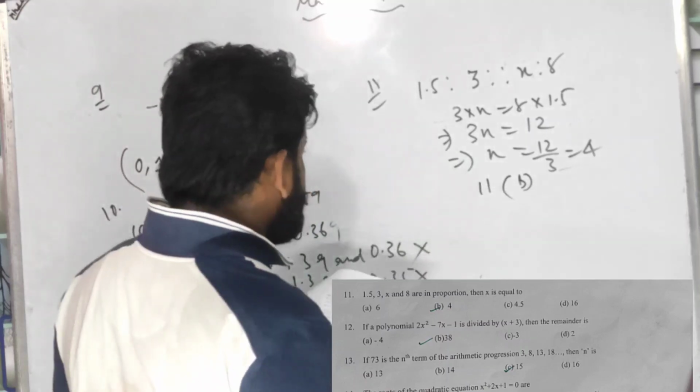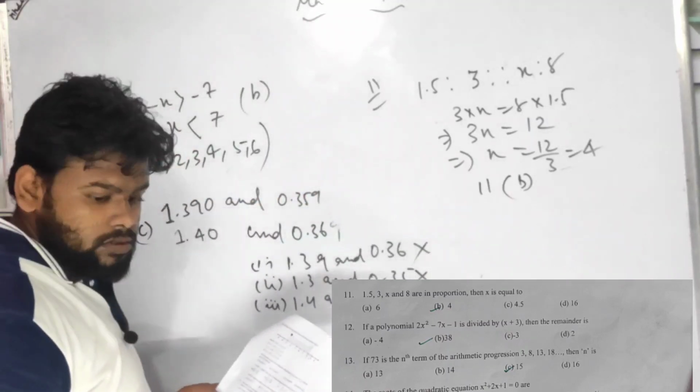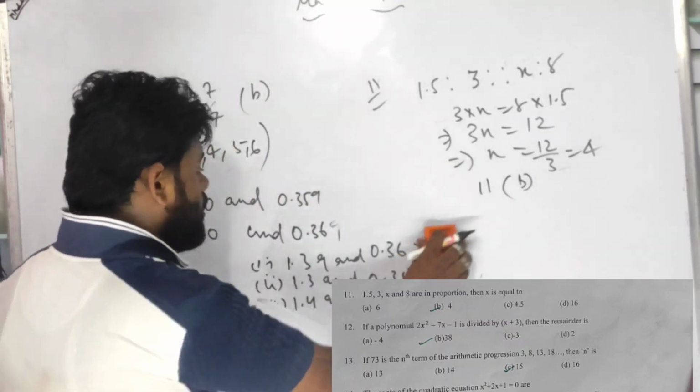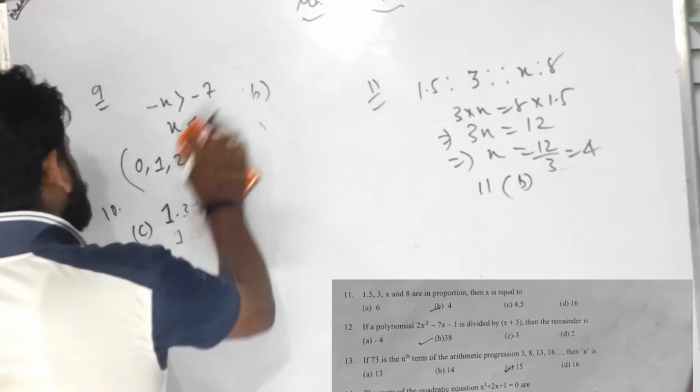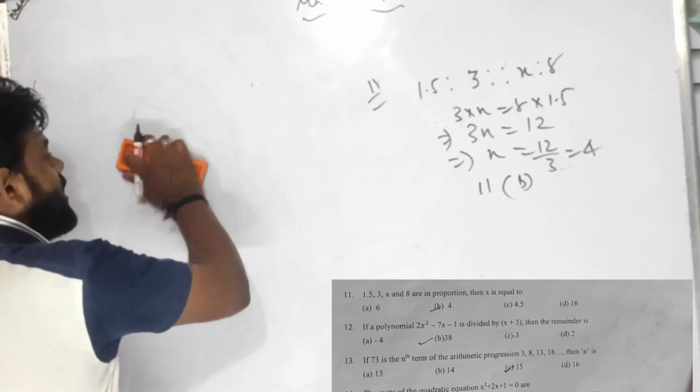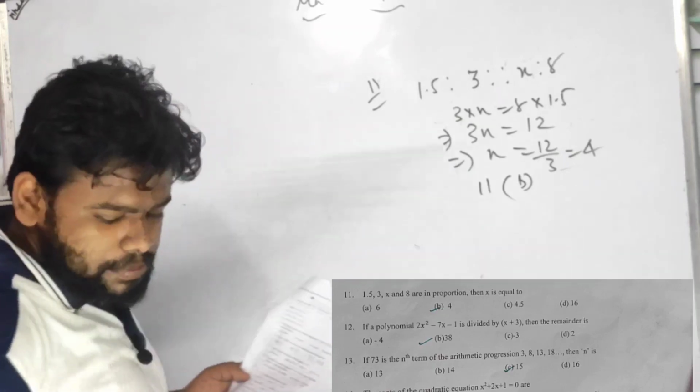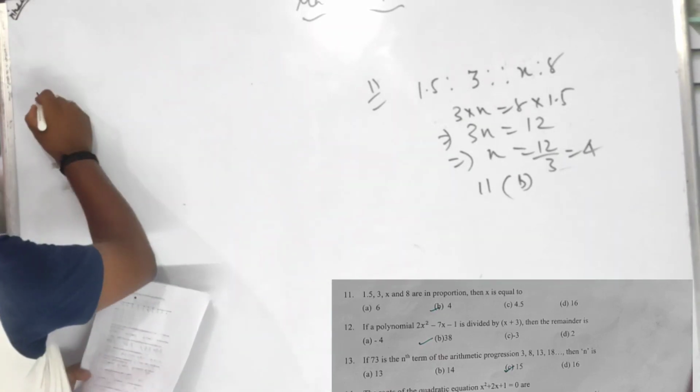Number 12. Let us do number 12 now. My handwriting is a little bit bigger, that's the reason I am erasing a lot. Number 12, children. See number 12.